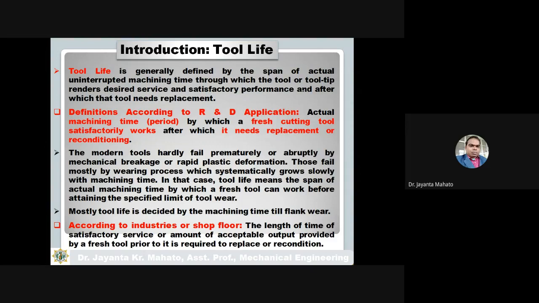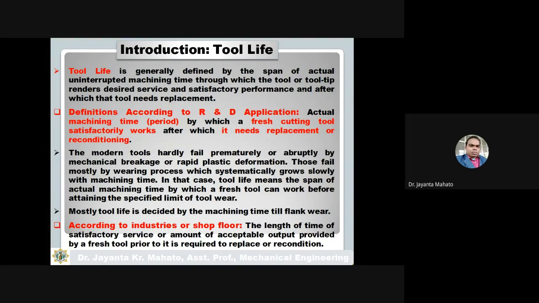Modern tools hardly fail prematurely or abruptly by mechanical breakage or rapid plastic deformation. They fail mostly by the wear process, which systematically grows slowly with machining time. Whenever the machining time increases, the wear on the surface of the cutting tool gradually increases.